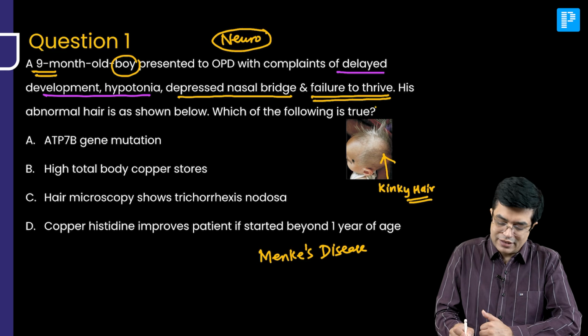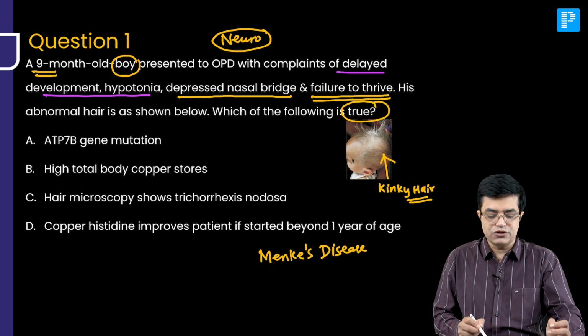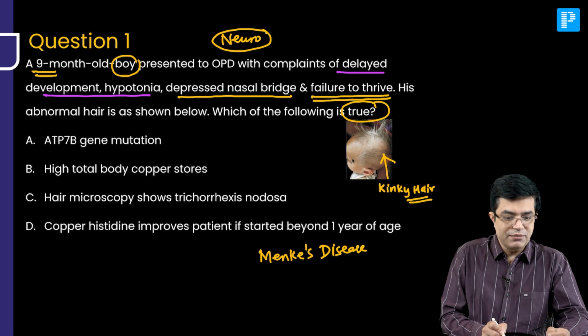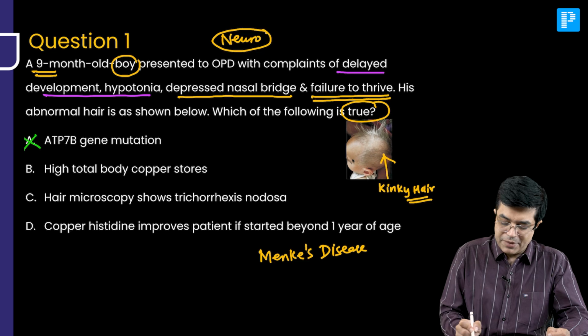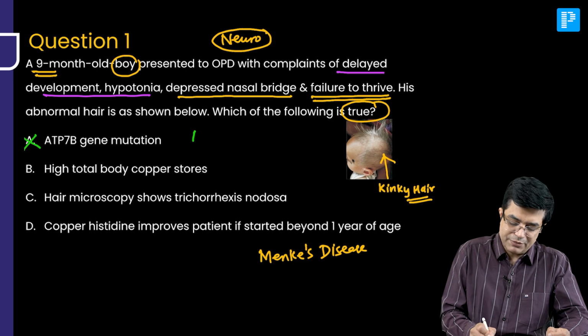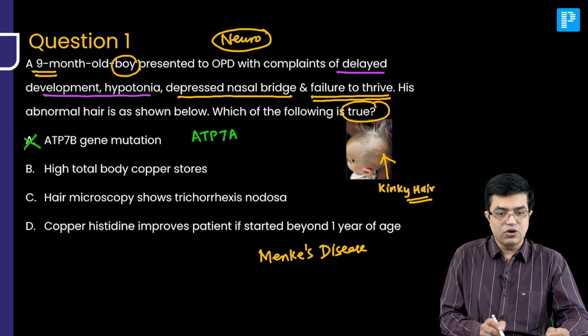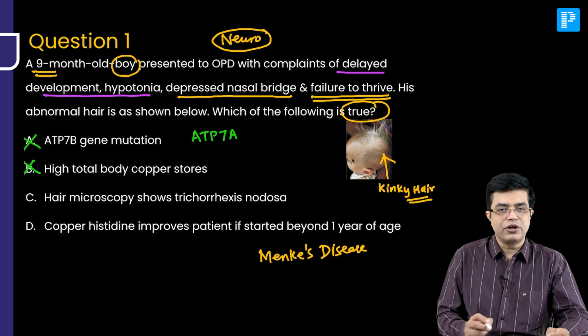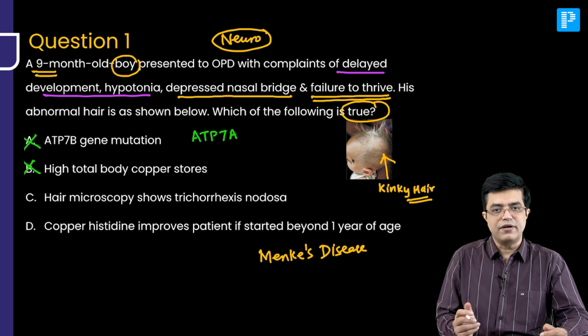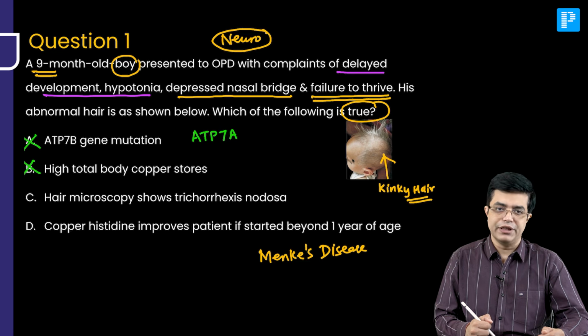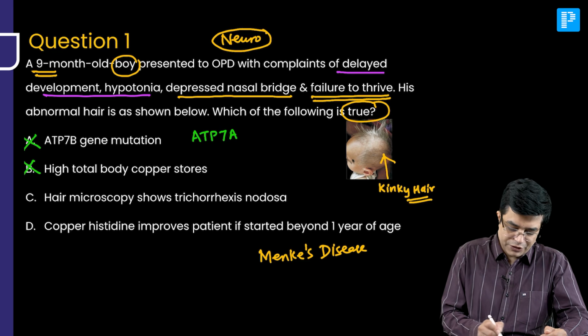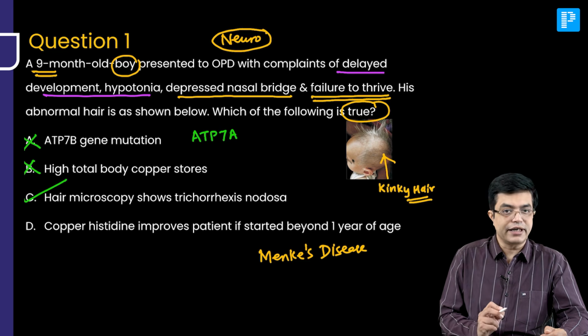Keeping that in mind, let us look at the options. Which of the following is true? ATP7B gene mutation, wrong. Menkes disease occurs because of ATP7A gene mutation. Is there high total body copper stores? Wrong. Total body copper stores are low. Rarely they may be normal in a few variants. Then hair microscopy shows trichorrhexis nodosa. That is the correct answer.